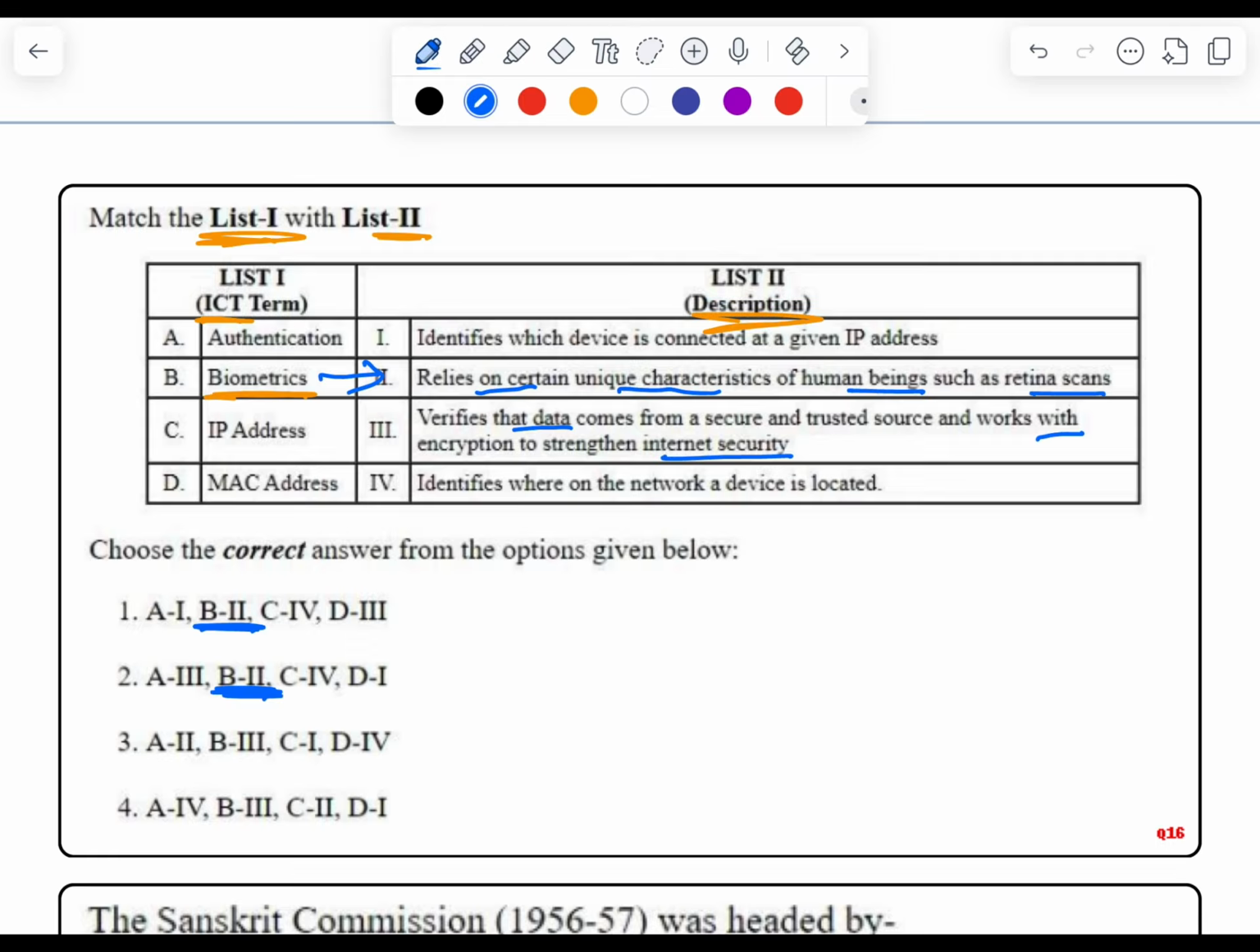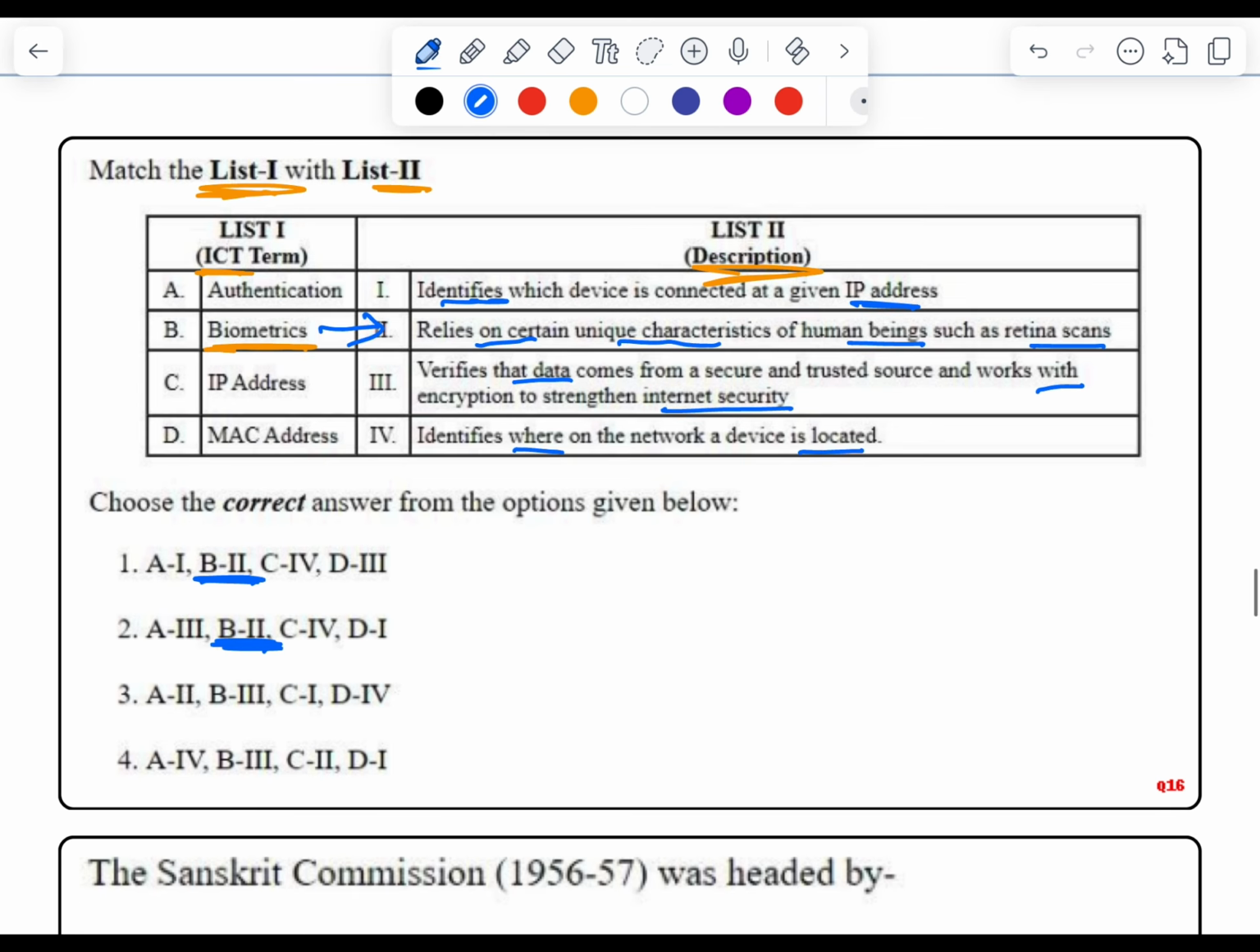Next, identifies which device is connected at a given IP address. Let's wait. Now read the next: identifies where on the network a device is located. So we have read all 4 statements. Now let's match them one by one.